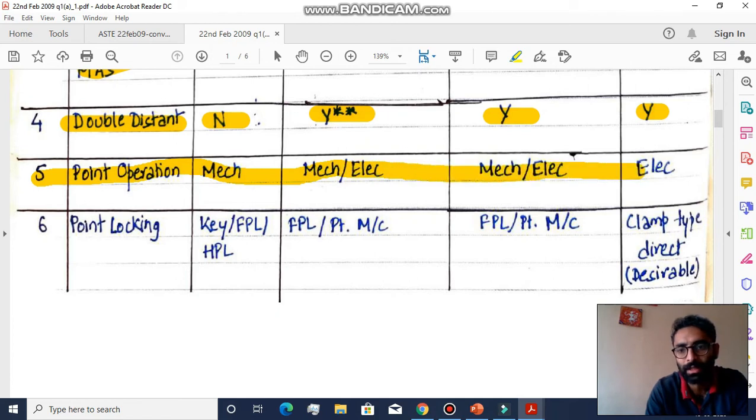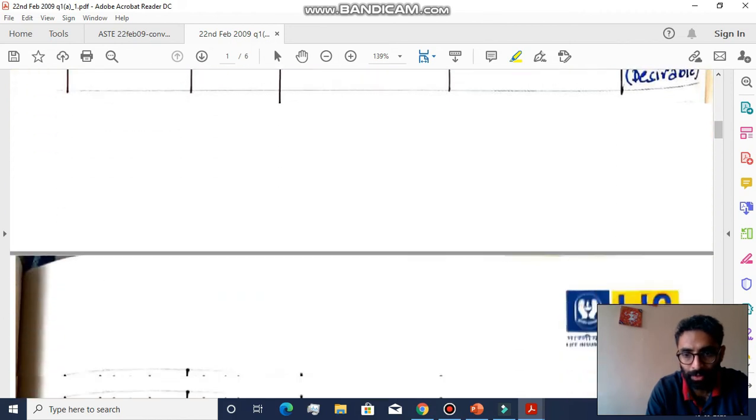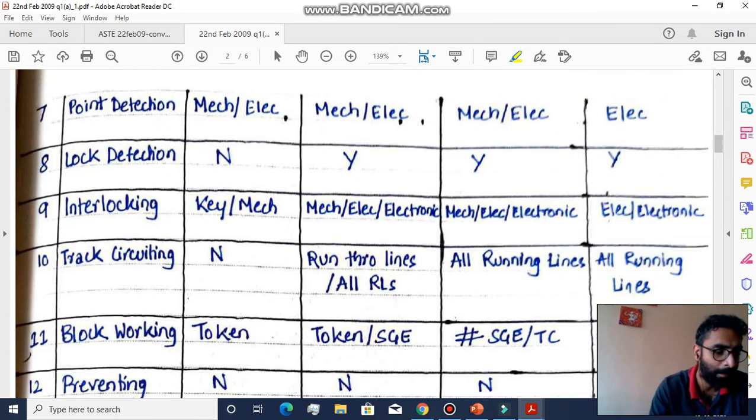Point operation can be mechanical in standard 1, mechanical or electrical in standard 2, mechanical or electrical in standard 3, electrical in standard 4. Point locking: key or phase point lock in standard 1, phase point lock or point machine in standard 2, phase point lock or point machine in standard 3, and clamp type or direct, which is the latest modification to the point machine, in standard 4. That goes well.